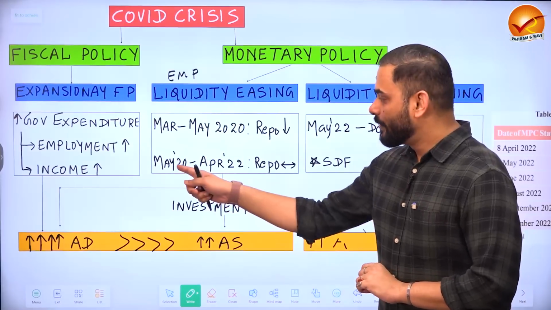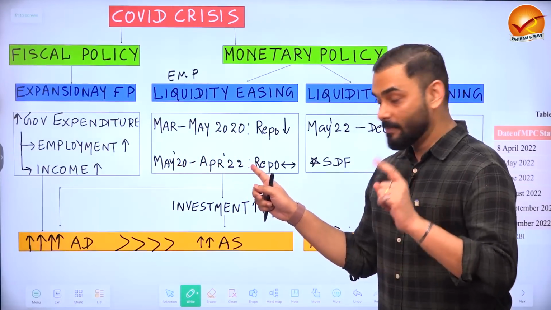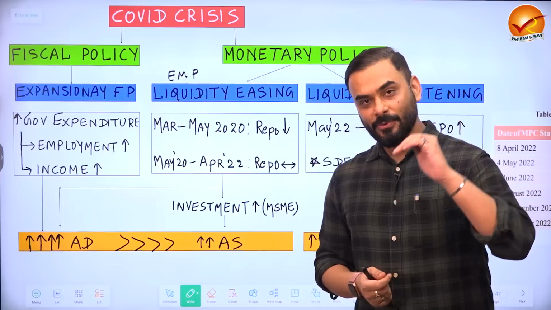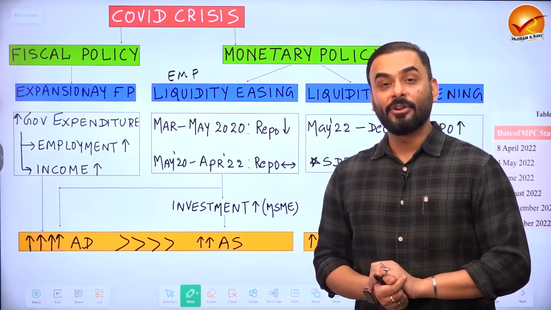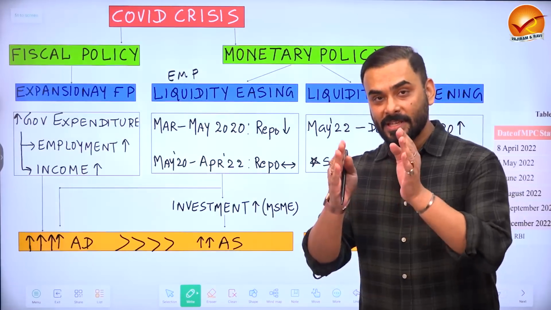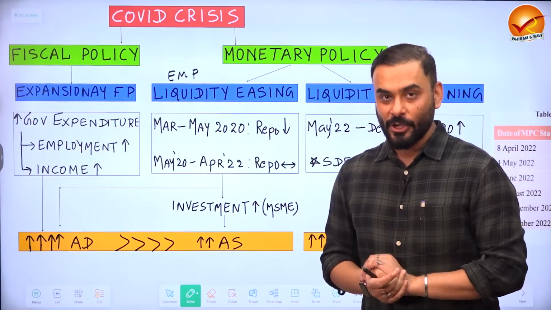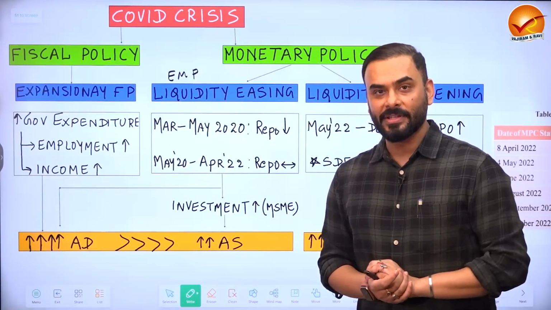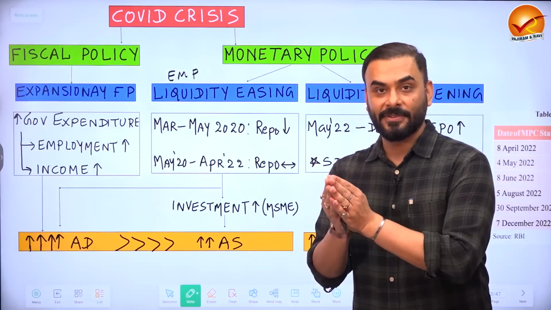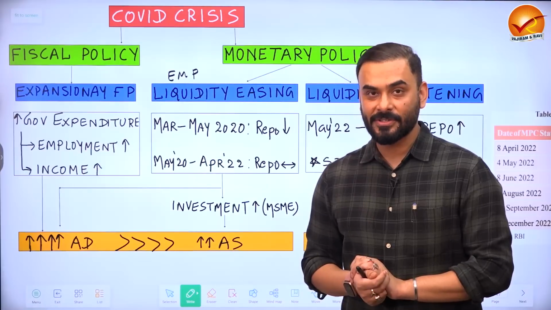Now between May 2020 and April 2022, the Reserve Bank of India maintained the repo rate at 4%. So guys, when you keep the repo rate low or rate of interest low in the economy, what are the two things that happen? Number one, the business community will take more loan and they will make investment in the business. So goods and services will start to increase. And Government of India particularly provided more credit to the MSME sector. So in the economy, the aggregate supply of goods and services will increase.